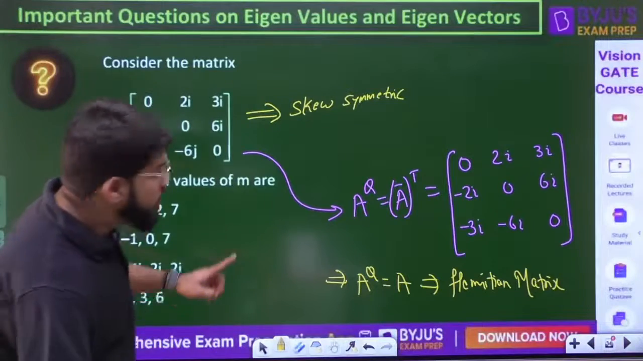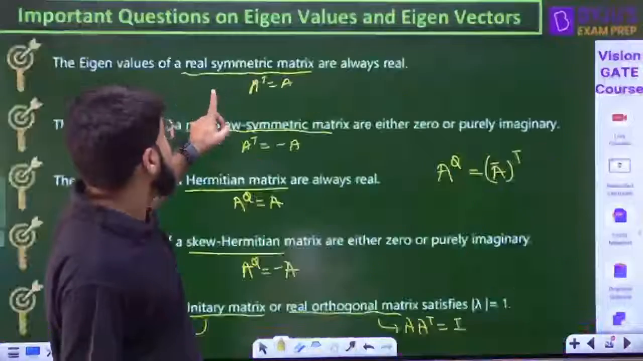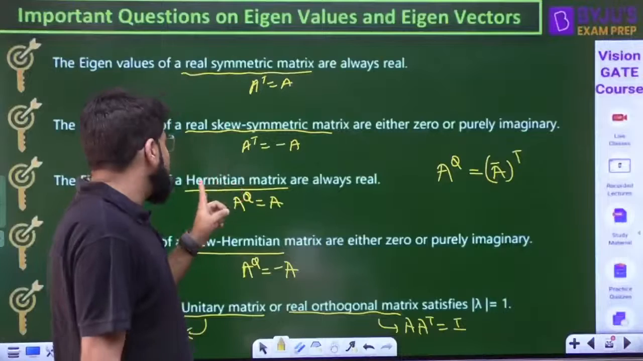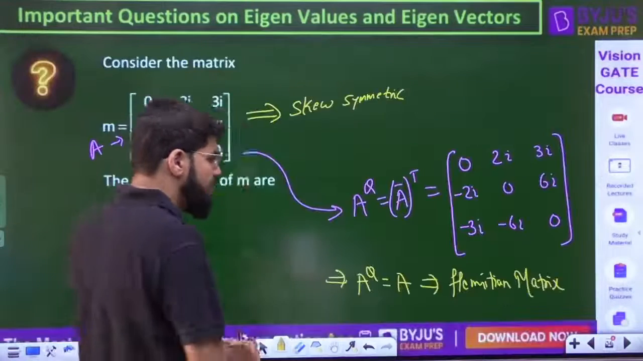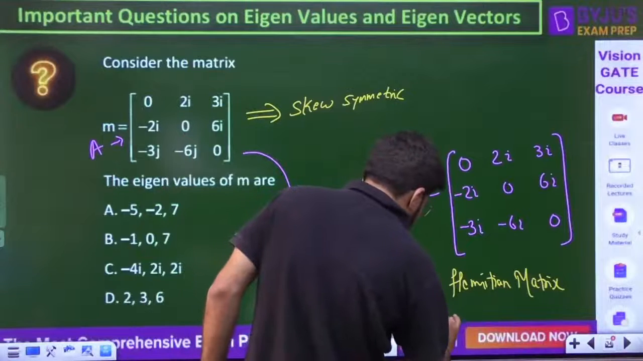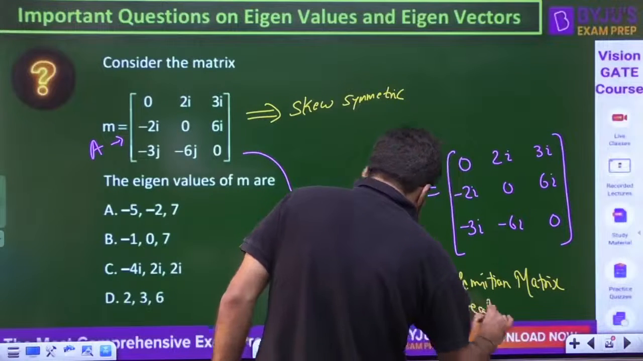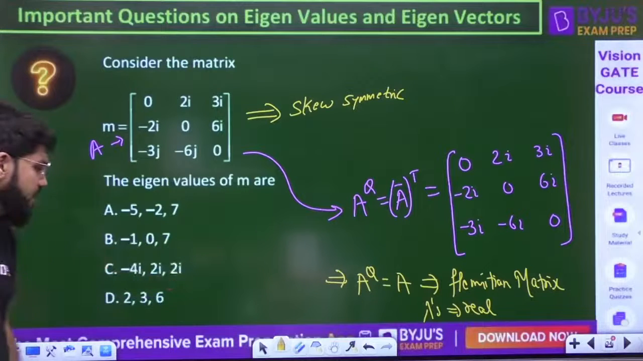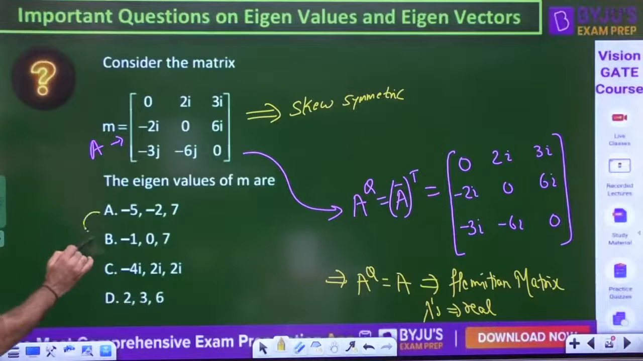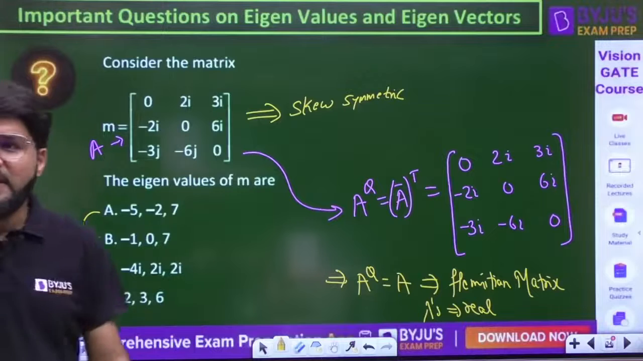Now I told you that eigenvalues of a real symmetric matrix or a Hermitian matrix are always real. So all the lambdas should be real. That means we will neglect this option, as it is not the correct answer. It should be real, but which real option? I have A, B and D.